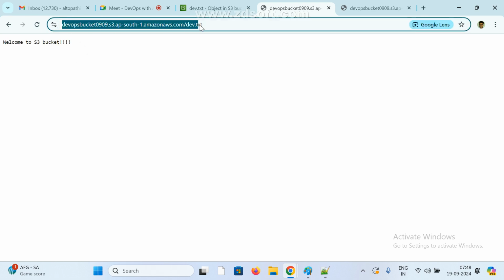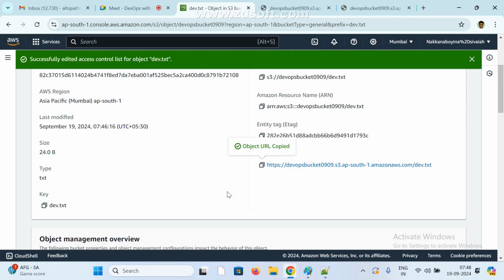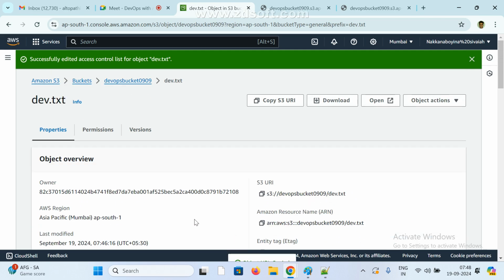So now I have given public access. Public means everyone can see the data. So this is worldwide, anywhere we can access my file. If I keep my file here and give permission to everyone, my file can be read anywhere, not only specific. Any region can access my data. So where you need to give this depends on your requirement.